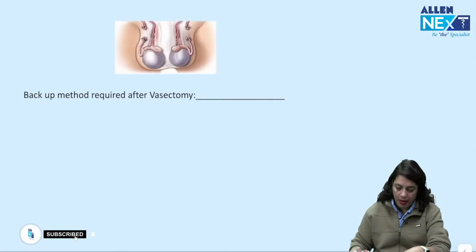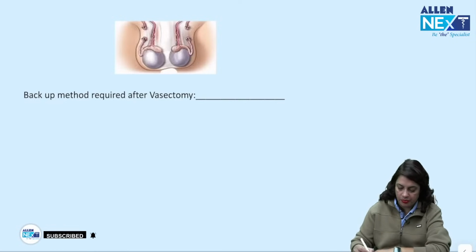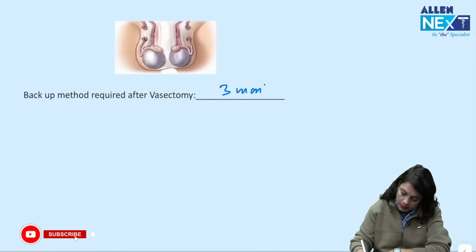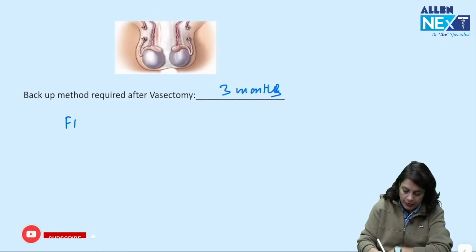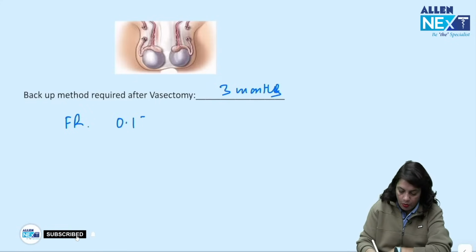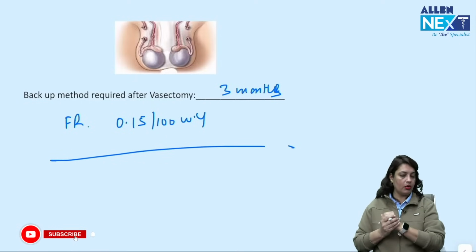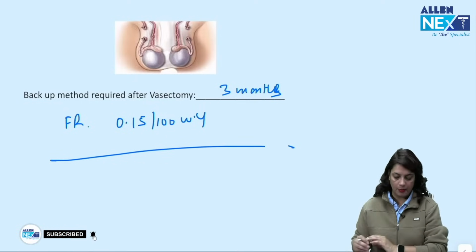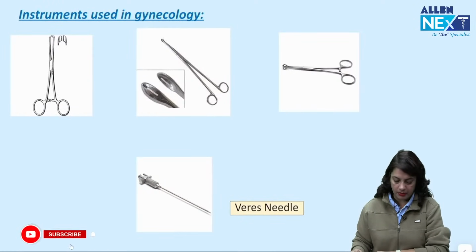Next, backup method required after vasectomy is for 3 months. What is the failure rate of vasectomy? 0.15 per 100 woman years. Okay. So this is about the contraception methods.